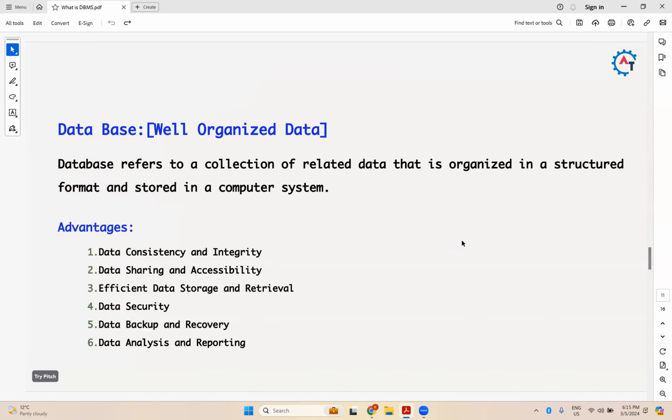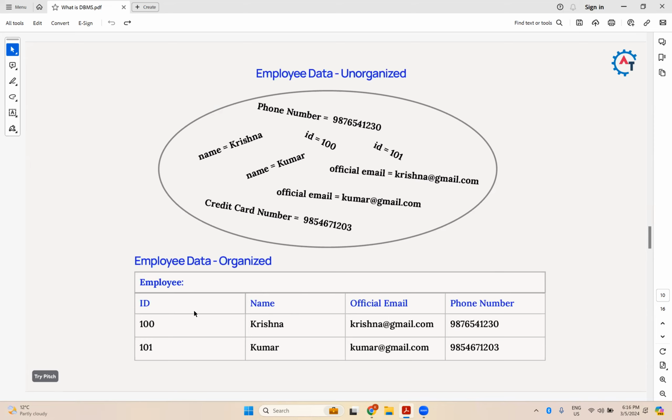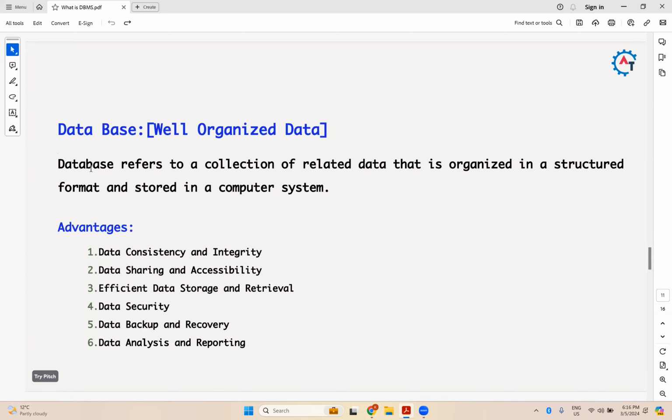So database refers to a collection of related data that is organized in a structured format and stored in a computer system. So related data. Here all these attributes, ID, name, official email, phone number, are related to this employee. I'm not providing something else which is not related to employee. Okay. So database refers to a collection of related data that is organized in a structured format and stored in a computer system.